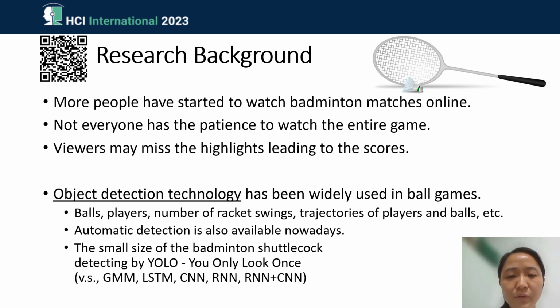We also reviewed different kinds of models like I listed here, and finally we used YOLO, You Only Look Once, compared with other models. And I will give you a very brief introduction of these models. Each model has its advantages and also some disadvantages that prevent us from using those models.